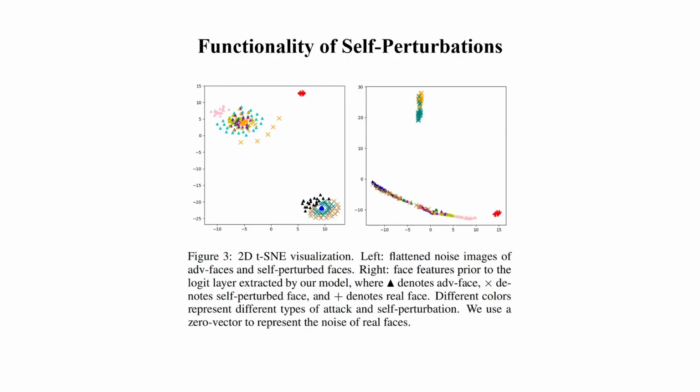The 2D TSNE visualization shows self-perturbation is very close to attack noise and far from the zero vector, the real faces. By separating real faces from self-perturbed faces, the trained network is able to distinguish between real and adversarial faces indirectly.